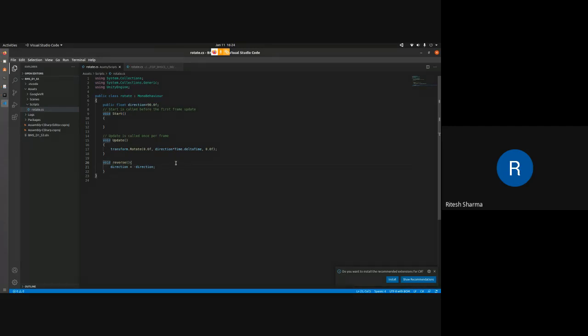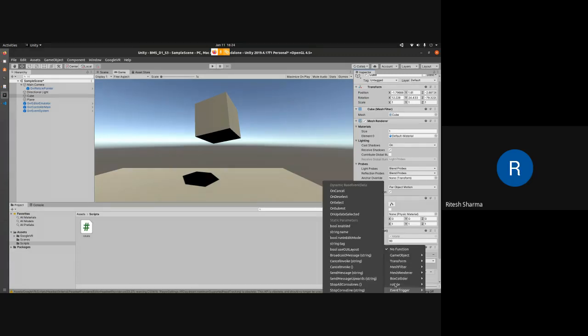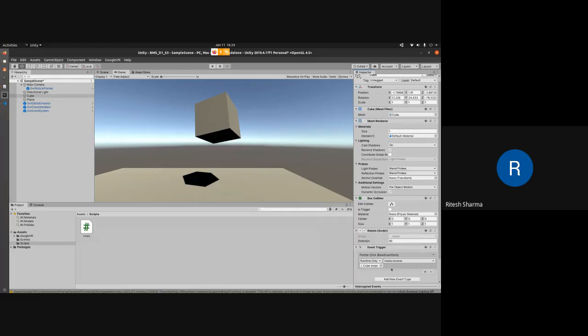Okay, here's one mistake. I haven't made it public, so that's why it was not visible. So: public void reverse. Now I go to function. I will go to rotate, and now I can see that there is one public function here, reverse. So I just click on this.